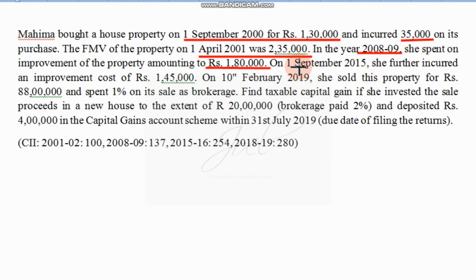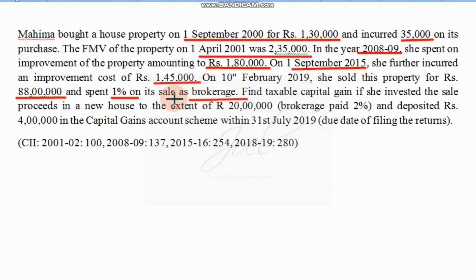Then on 1st September 2015-16, she further incurred an improvement cost of rupees 1,45,000. On 10th February 2019, the house property was sold for rupees 88 lakh. 1% brokerage has been incurred for this, so we have to calculate 1% on 88 lakh, and that amount will be our selling expense.